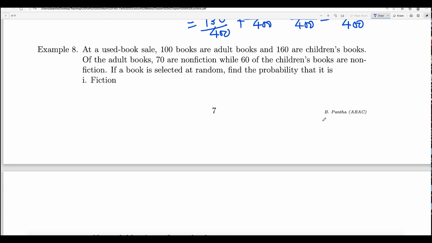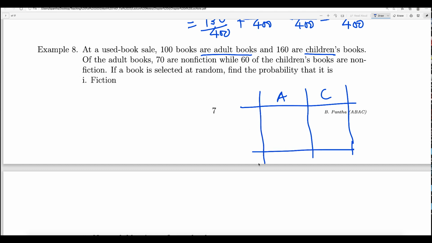It is better if you make the table here again, because it is a word problem, right? So at a used book sale, 100 books are adult books. So there are what types? Adult books. And then another type of book is children books, right? Let's do children books, right? So what it says is the total number of adult books is 100. So the total, let's write down total is 100 adult books and then 160 children books.